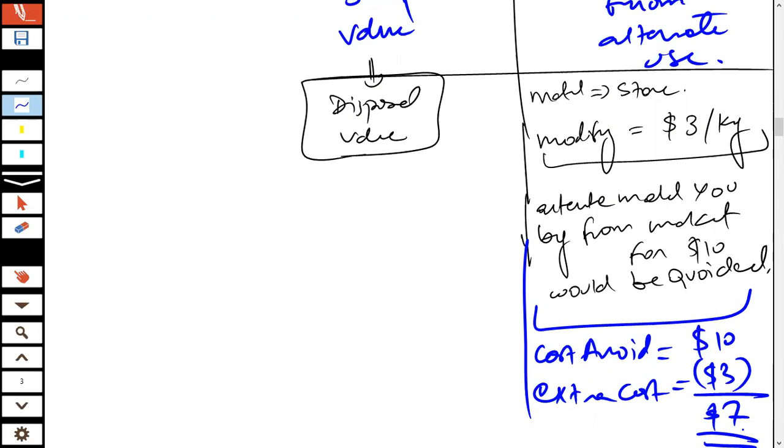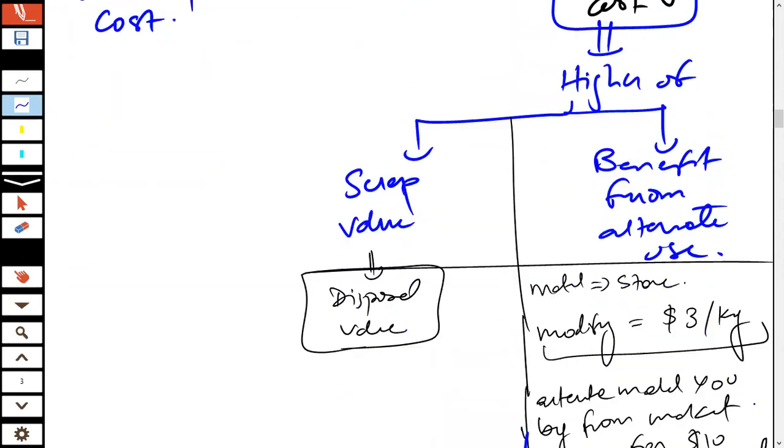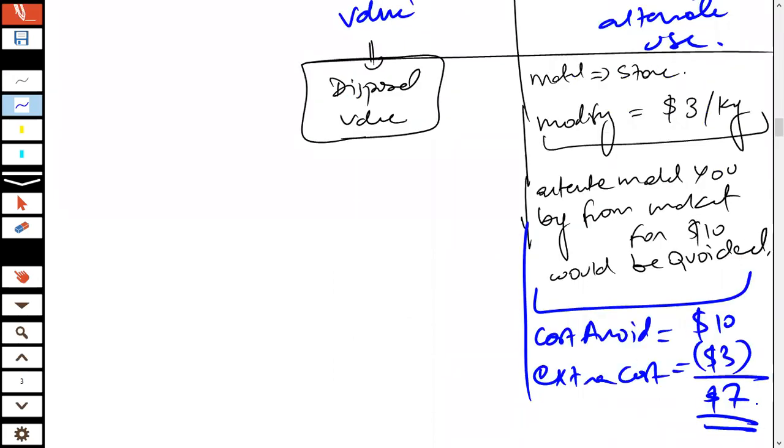So what is this $7 benefit going to be? It is actually going to be the opportunity cost. It is the benefit that you're getting from the alternate use.